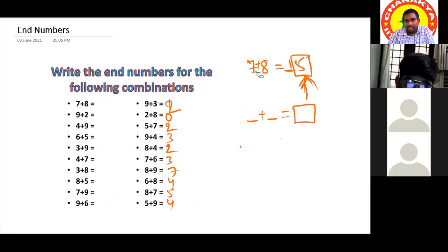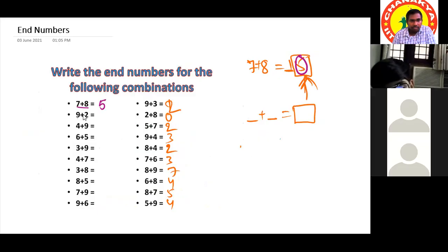Here, 7 plus 8, actually the number is 15. But we'll concentrate only on the end number, that is 5. So tell me the end number for this. 5. This one? 1. This one? 3. Compulsory, you have to practice them.